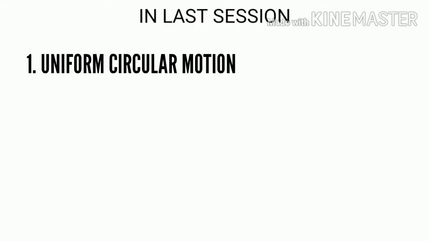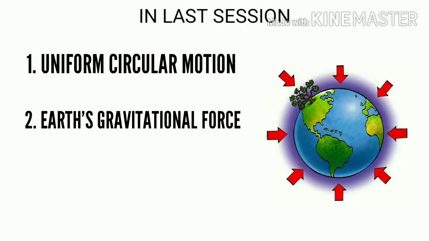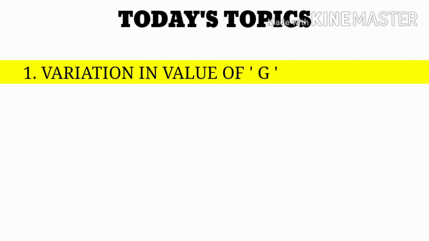As we have seen in the last session, uniform circular motion, Earth's gravitational force, and Earth's gravitational acceleration. Today, we are going to continue our first chapter. We are going to learn the following topics. First, variation in value of g.